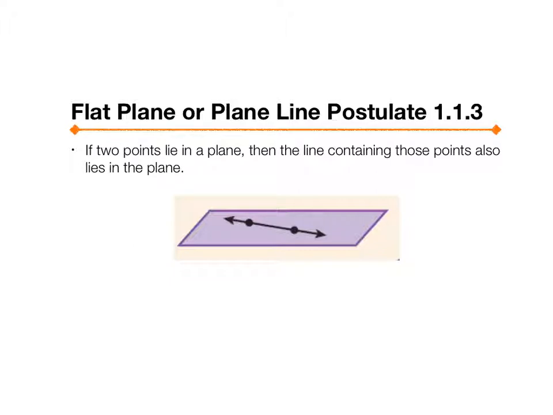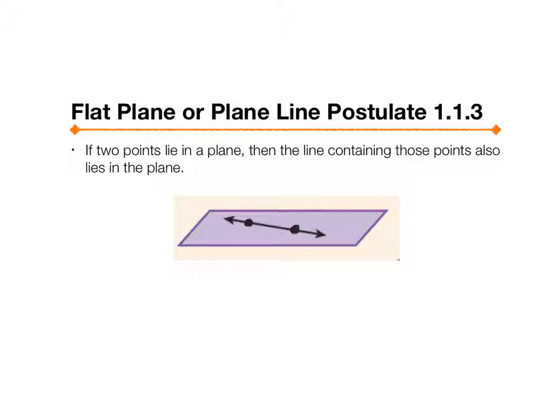Flat plane, or plane-line postulate. If 2 points lie in a plane, then the line containing those points also lies in the plane. So as we see here, there's a plane, we have 2 points, and a line that connects them. If these 2 points are in the plane, then the line must be in the plane.